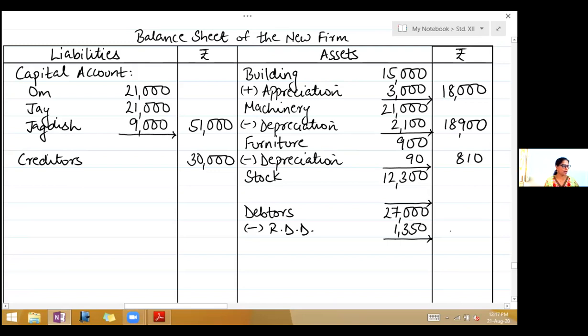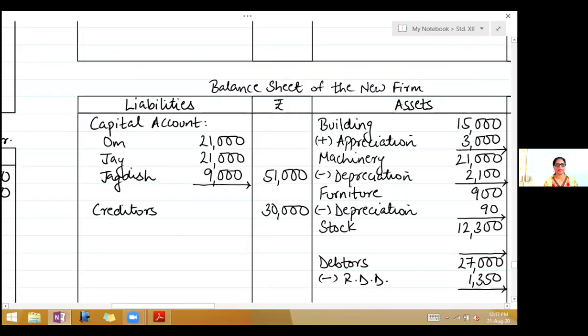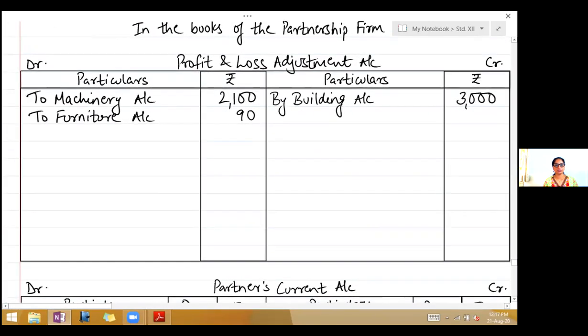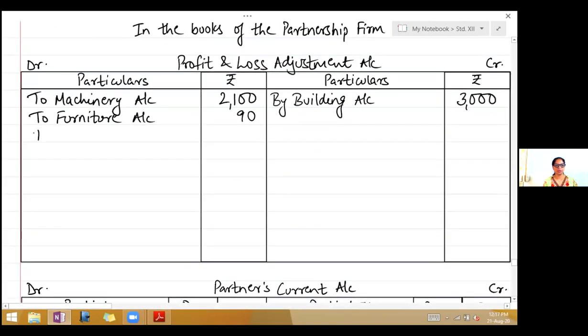Deduct, take it to the outer column, 25,650. Second effect, debtors also an asset, it has reduced in value. Second effect, you will write on the debit side of profit and loss adjustment account, to RDD account, 1,350.